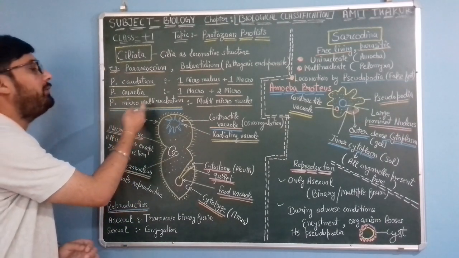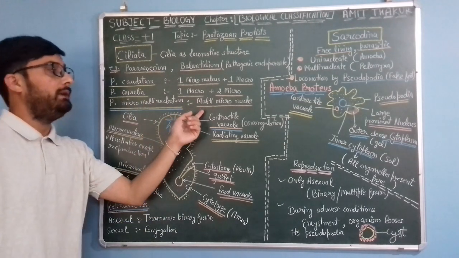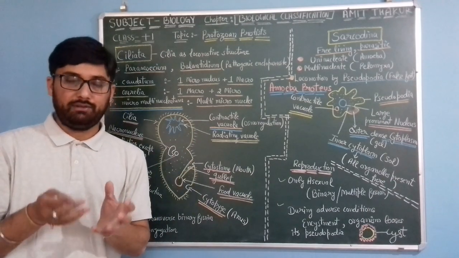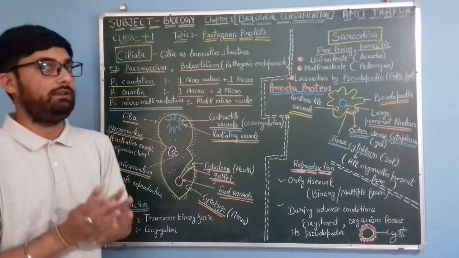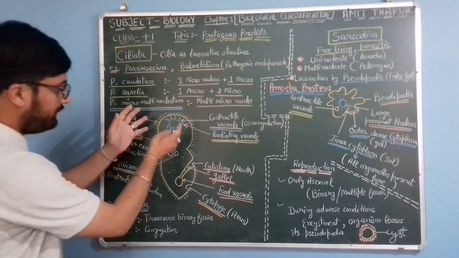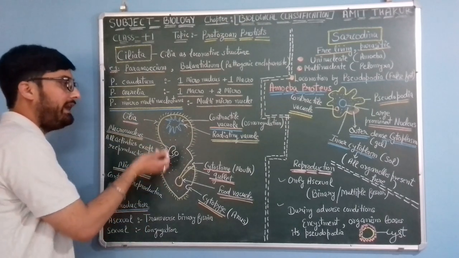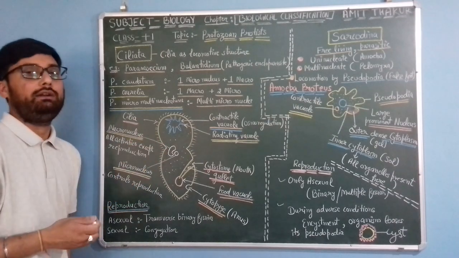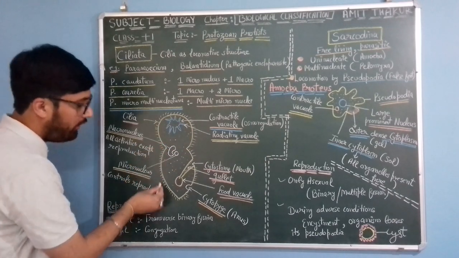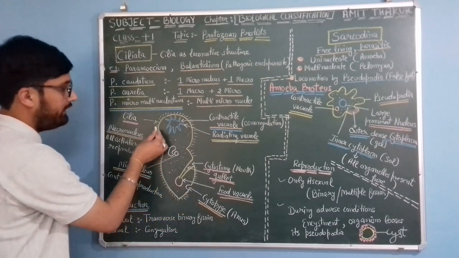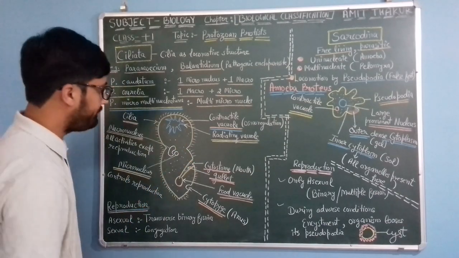And Paramecium micromultinucleatum, micro-multi, means there are many micronuclei present in that species. There is no macronucleus, only micronuclei. Okay, so let's come to the structure of Paramecium. As I told you, Paramecium is under Ciliata, so the locomotory structure is cilia, which are present all around its body. These hair-like structures are cilia, which help in locomotion.